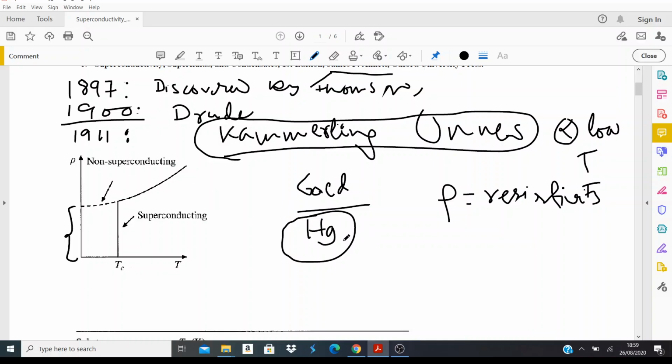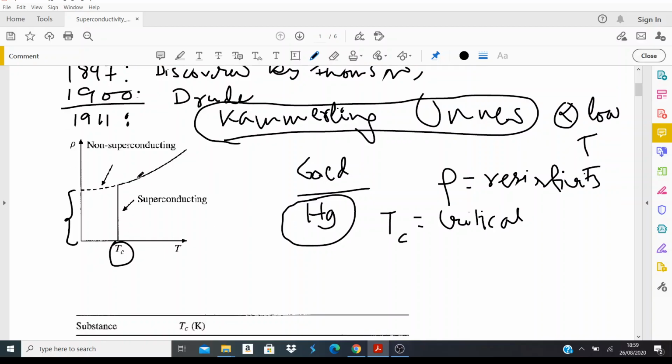incident occurred, right? What happened is that as he was trying to measure the resistivity of the sample, at some temperature, let's say Tc, where C stands for critical temperature, there is some critical temperature for this mercury, and below that temperature, the resistivity of the sample was exactly 0.